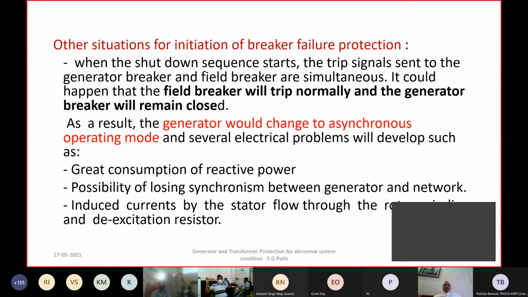So this may result in a stuck breaker condition. Either the stuck breaker is on account of the pole getting stuck after receiving the trip command, or it is a plain and simple flashover of the generator pole after the tripping command has been issued.